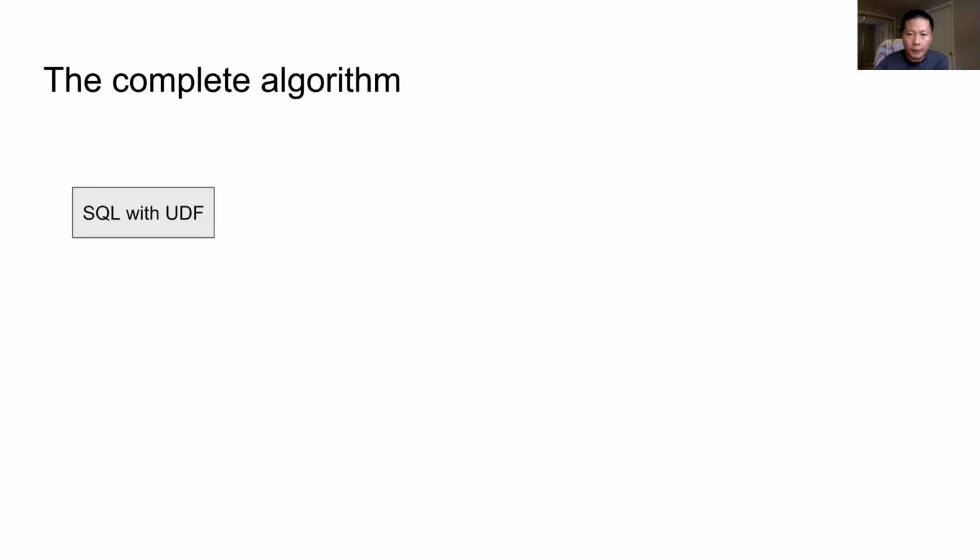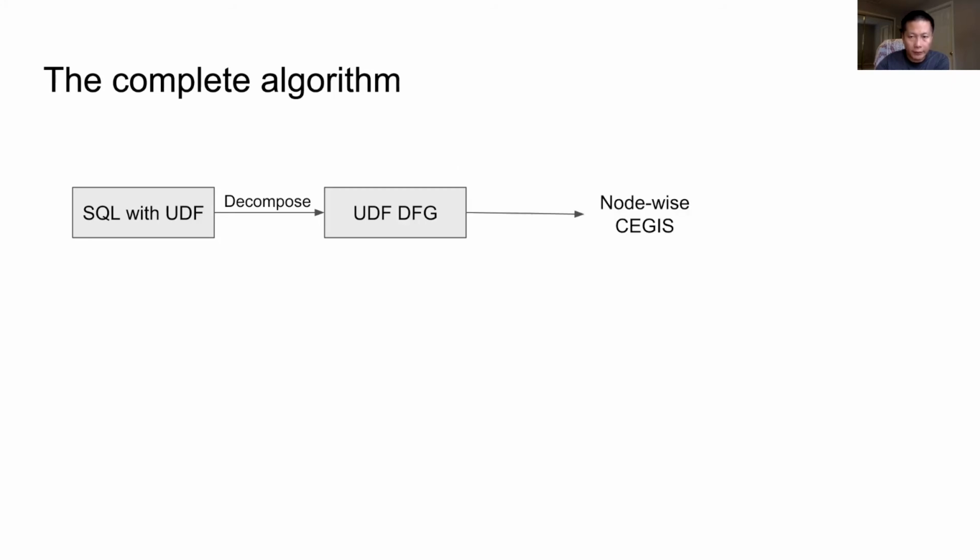In summary, the complete algorithm is like this. Given a query with the UDF, it first decomposes the UDF into a DFG. Then for each node in the DFG, it uses the CEGIS synthesizer to find an equivalent SQL expression. If it fails for one or more DFG nodes, it coarsens the decomposition by merging the failed node with its adjacent node.